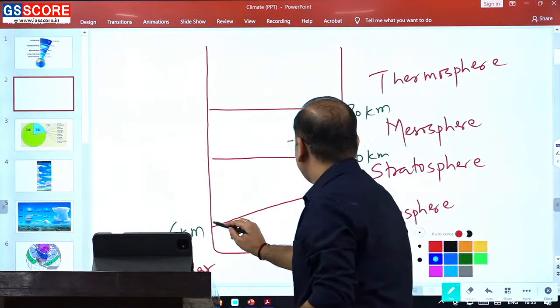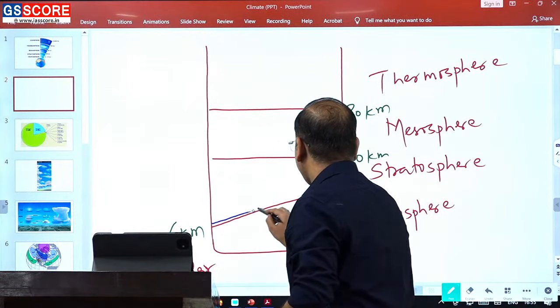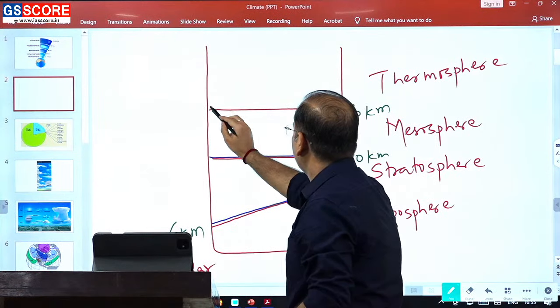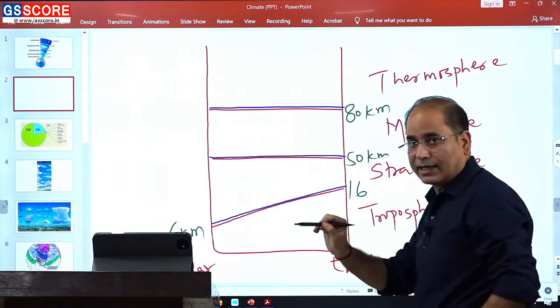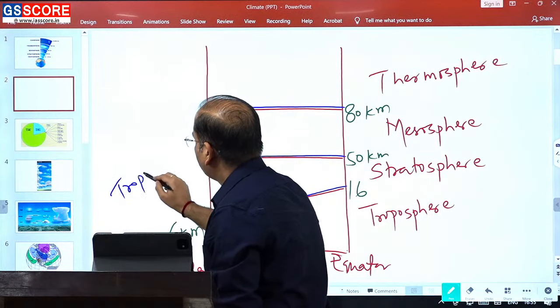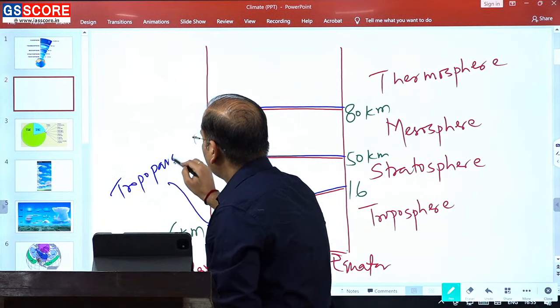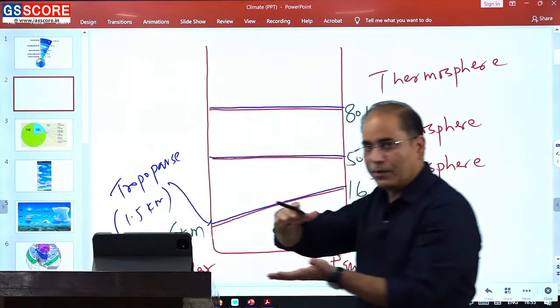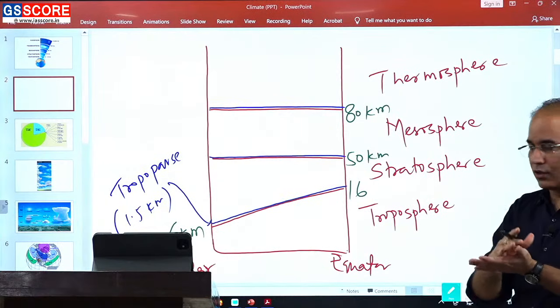Above the equator, the boundary zone of the troposphere is represented by a thin layer, and this thin layer is simply known as the tropopause. It is around a 1.5 kilometer thick layer where everything will stop.